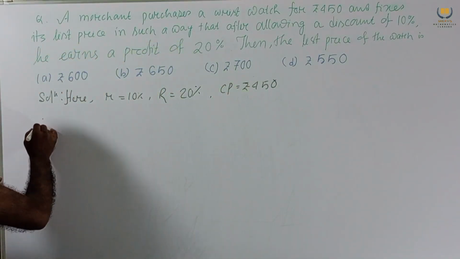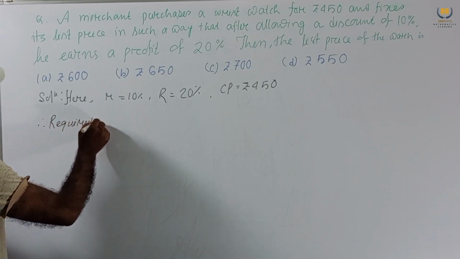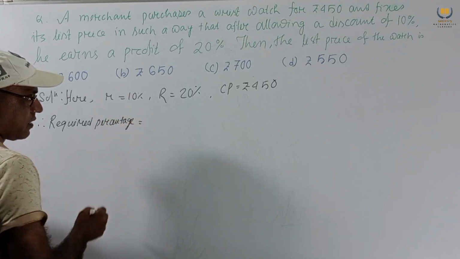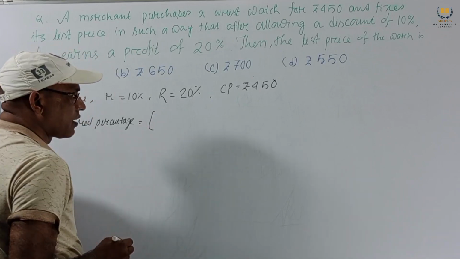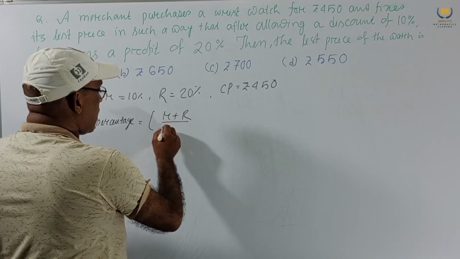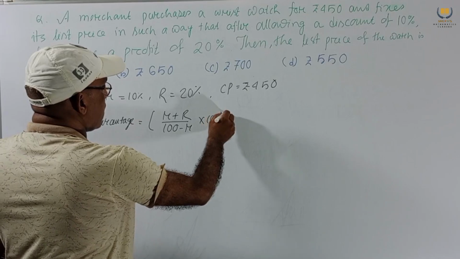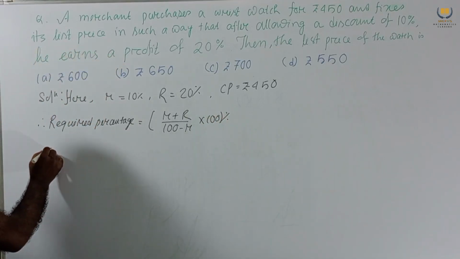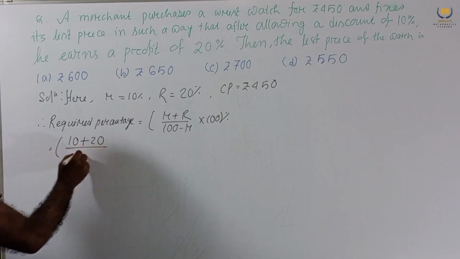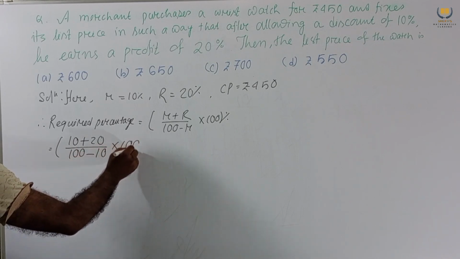So the required percentage equals (r + R) / (100 - r) × 100%. Here r means 10, capital R means 20, and 100 minus 10, into 100%.